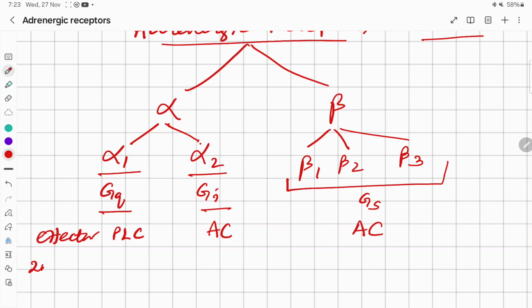So the second messenger produced when the alpha GTP binds to the target enzyme like phospholipase C or adenylate cyclase: here it is IP3, here cyclic AMP, which is decreased because it is inhibitory, and here also cyclic AMP.